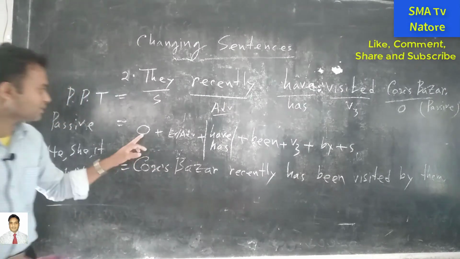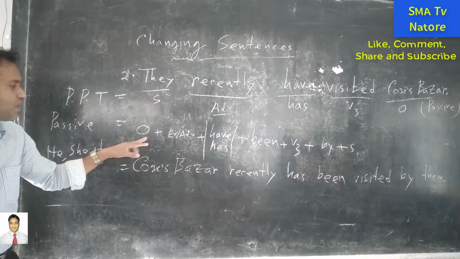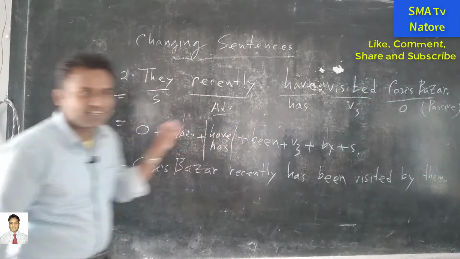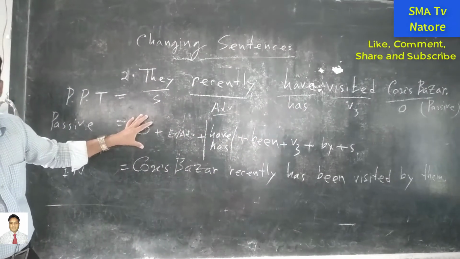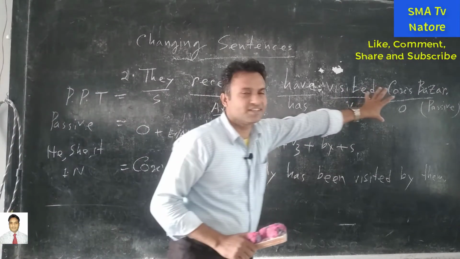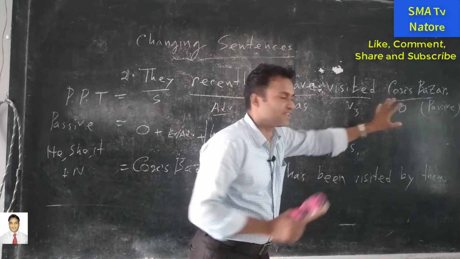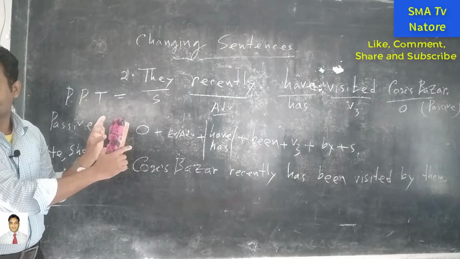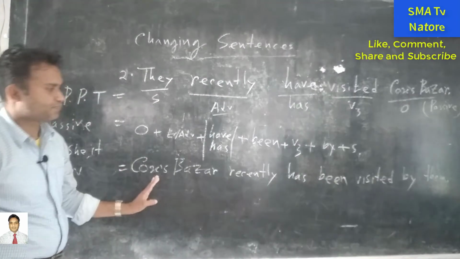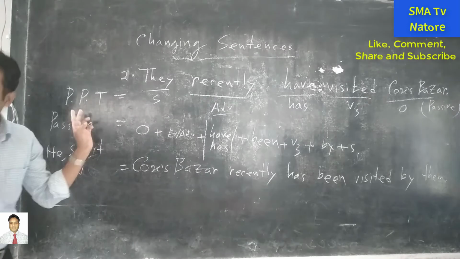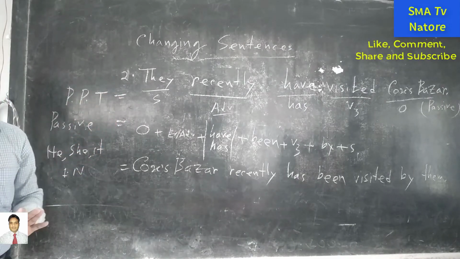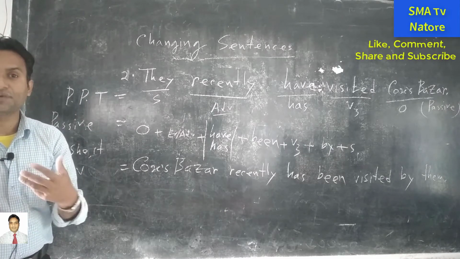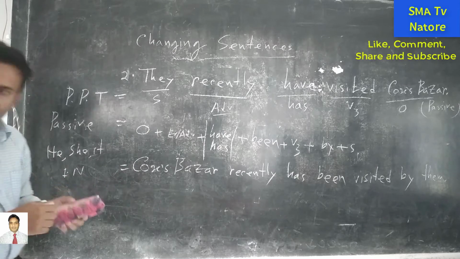So if we are discussing the place for object, but why are you saying that this is the object? Because this is the object place, and we have to take this object and put it in the subjective place. Do you understand? I am taking this object, and I am taking that is pulling, and I am setting it up here. Okay. So this is the structure of the present perfect tense, and in this way we have to write down the answer. I will give you another example and you will write down the answer.